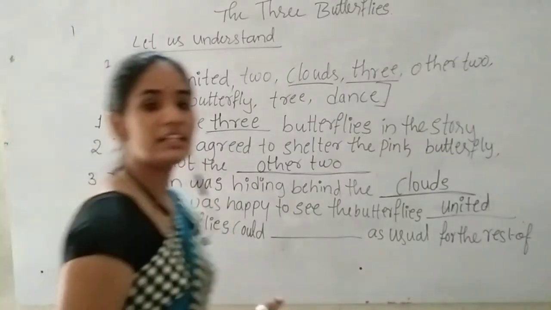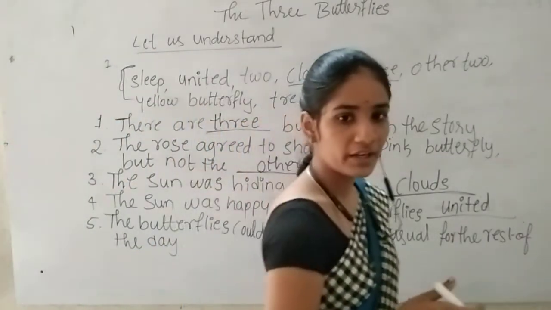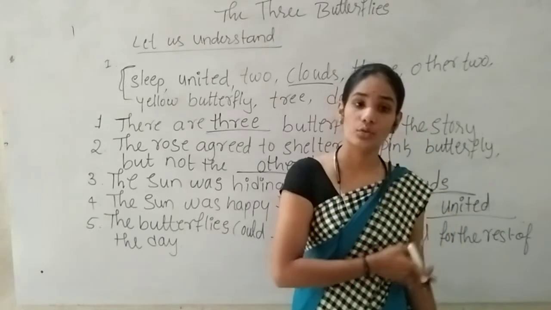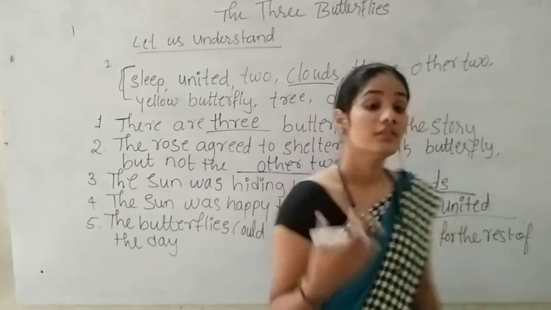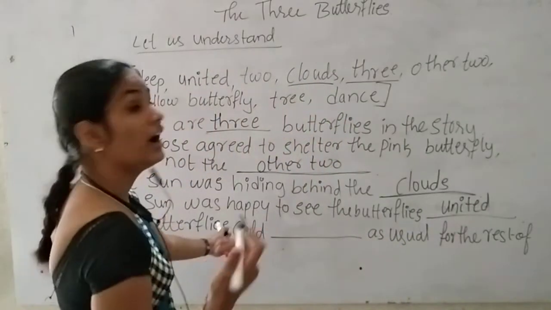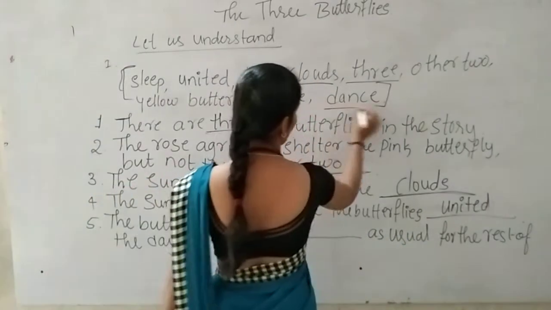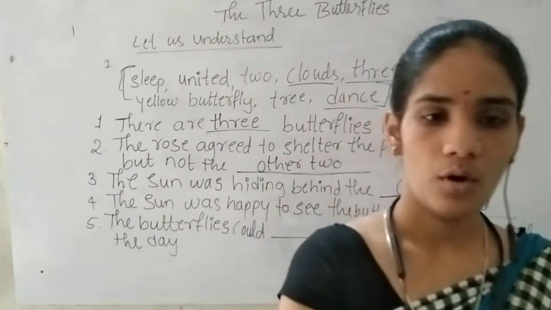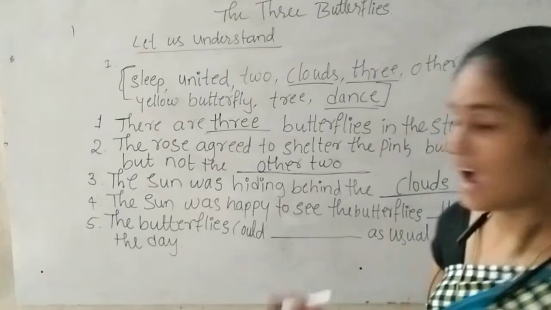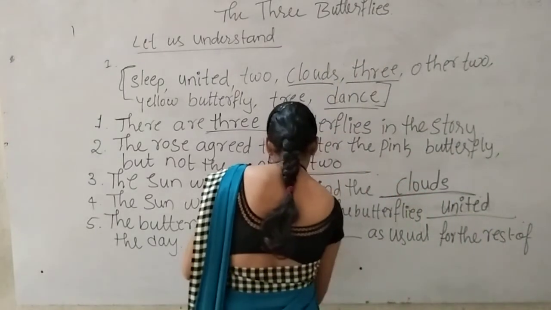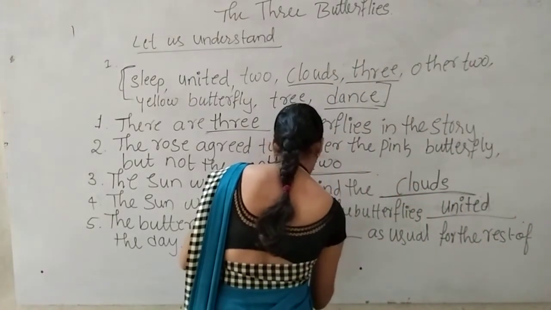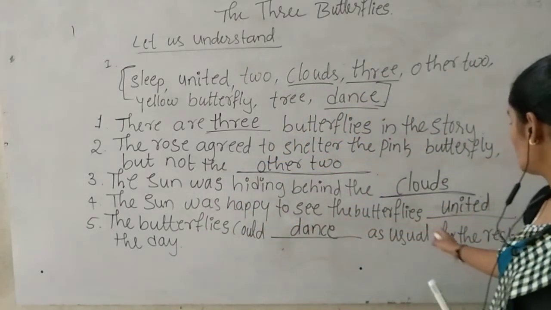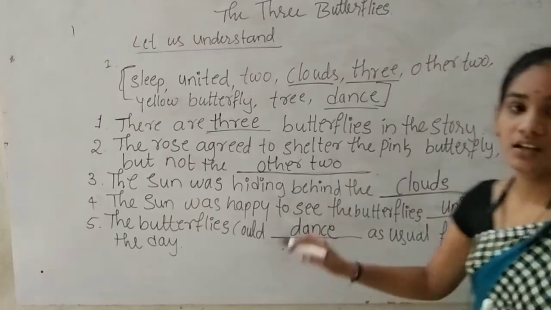After the rain stopped, what could they do as usual, as their routine? Here they have given they could dance. So the answer is dance. The butterflies could dance as usual for the rest of the day.